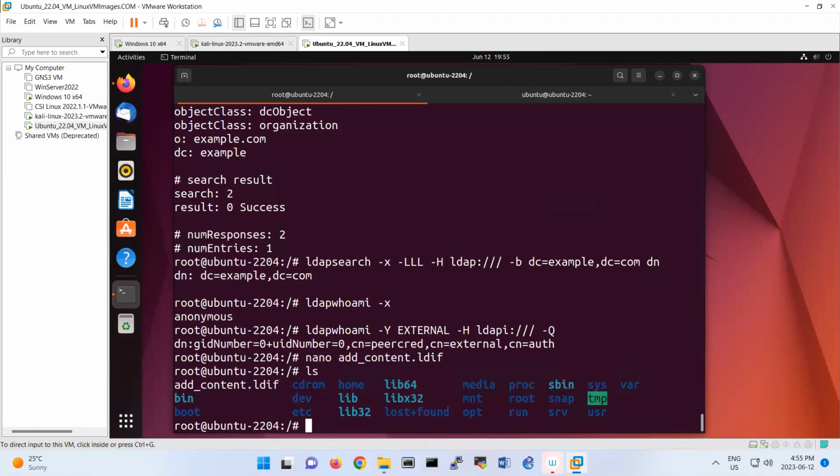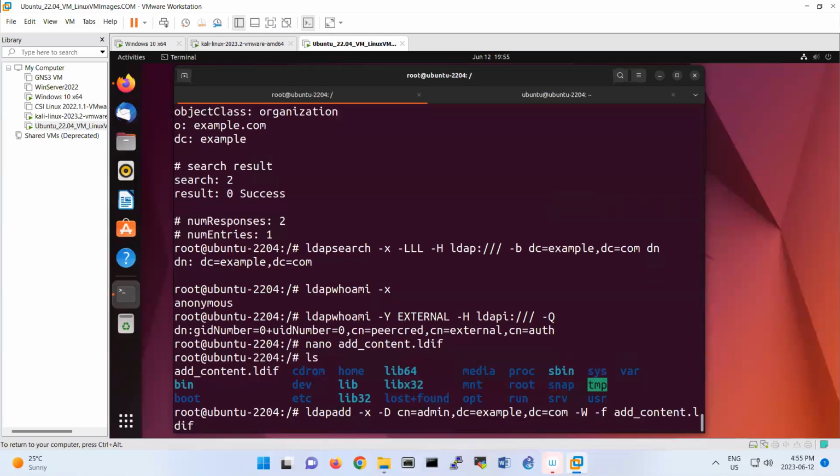Then we want to add this LDIF file to our directory. Basically, it will generate a John user under the directory. So ldapadd -x -D cn=admin,dc=example,dc=com -W -f add_content.ldif, this file.